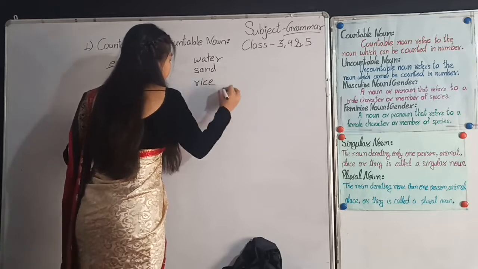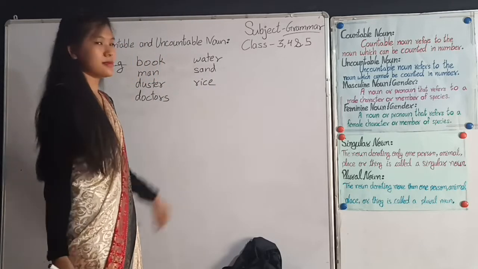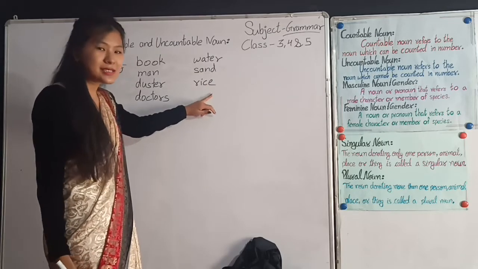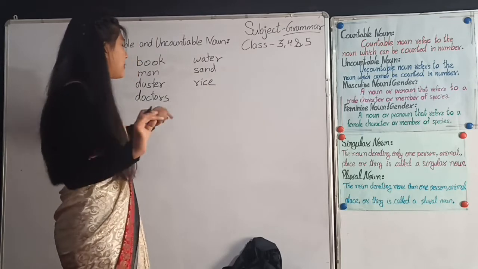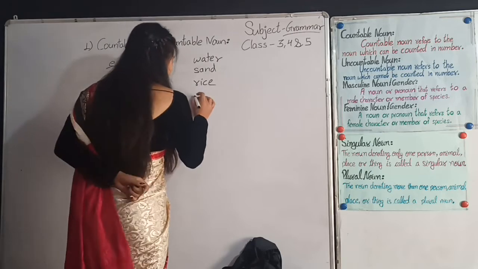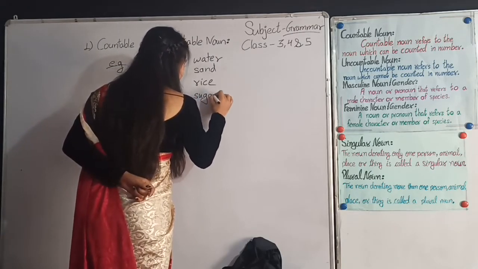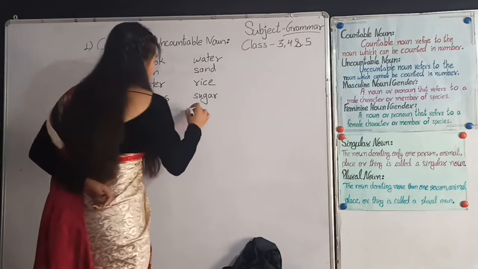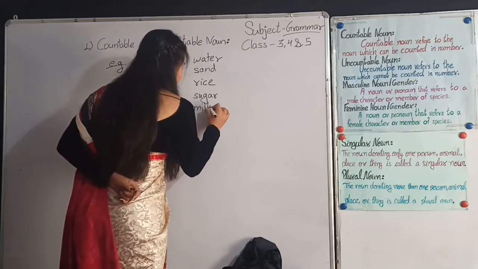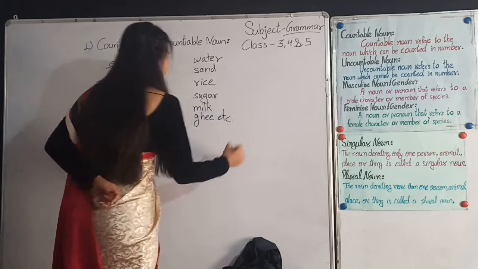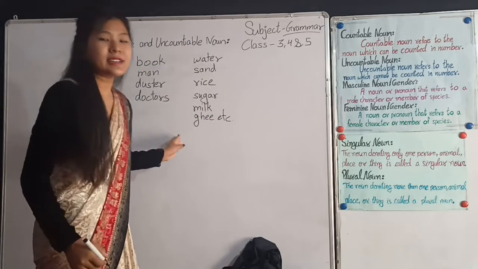Rice. Can we count rice? No, we cannot count rice. So rice is what? Uncountable noun. Sugar, milk, ghee, etc. So these are the examples of uncountable noun.